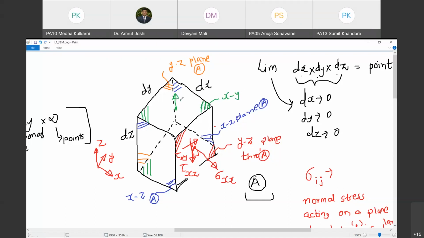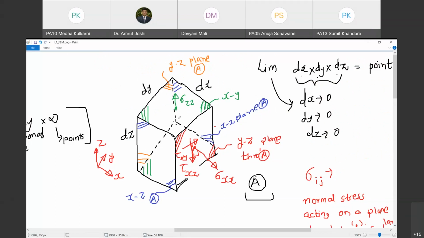So therefore, I need to denote it by the notation sigma. It is acting on a plane to which the z-axis is perpendicular. The z-axis is perpendicular to the xy plane. So therefore, I will denote it by sigma z. The first suffix will be z. And what is the second suffix? It is the direction along which this component is acting. So I will have to call this sigma zz.